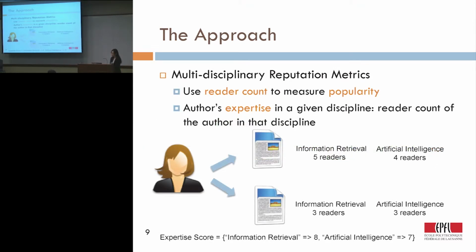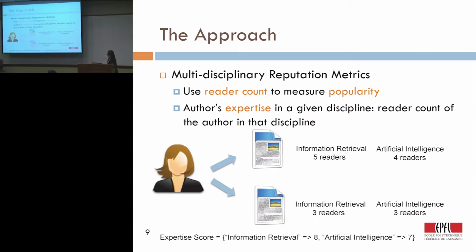So to do this, we need to use the reputation metrics that measure how important, how famous, how proficient people are in different fields. Again, we use the reader count of their publications as a measure of their popularity in that discipline. For every author, we count the reader count in their publications in different disciplines and sum them up to measure how proficient they are in this discipline, as we show here.